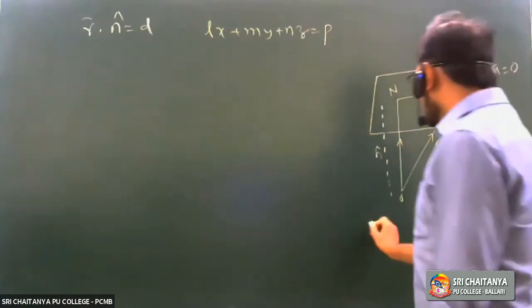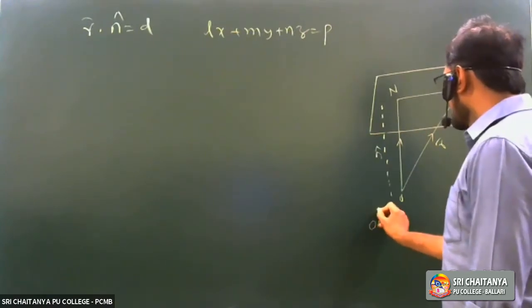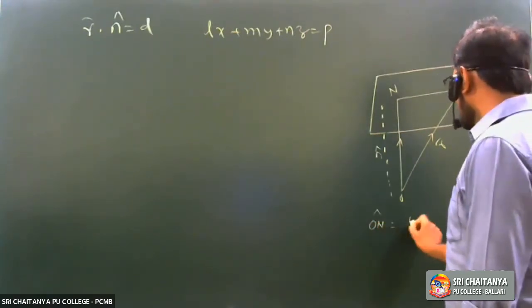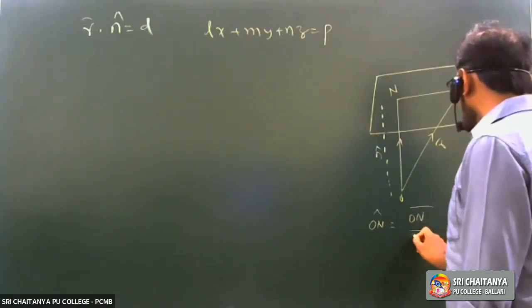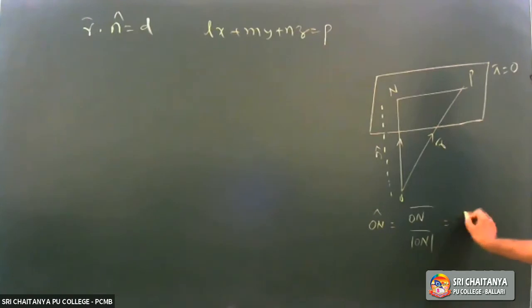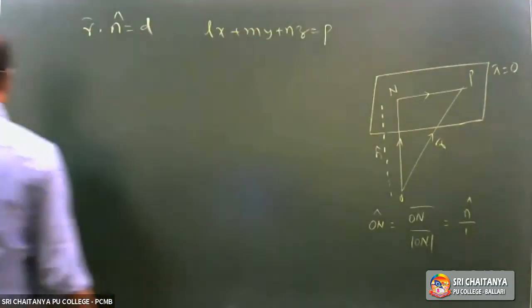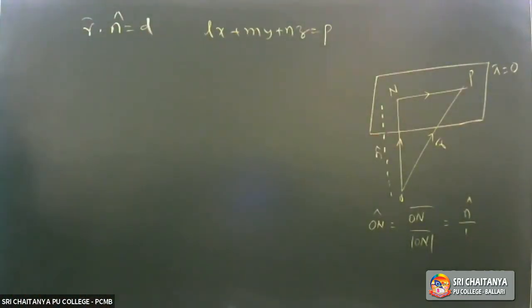That means ON cap is equal to ON bar by mod ON, right? ON bar is equal to n cap, as the mod of n cap is equal to 1. Now, if you observe carefully, NP bar is equal to OP bar minus ON bar, am I right?